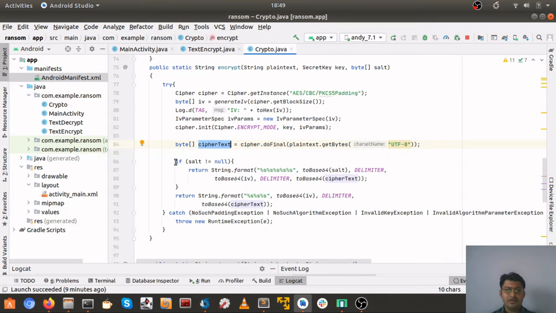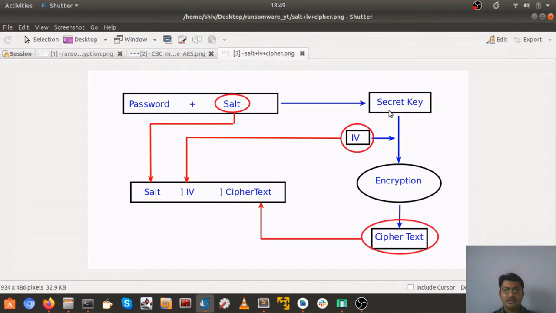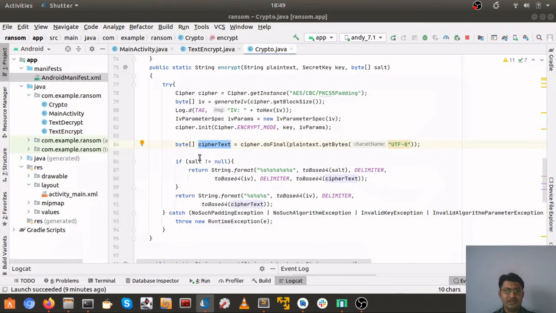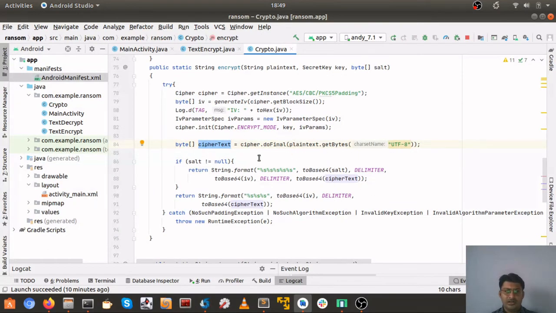And remember, in this text I showed you that we have this ciphertext, right guys? This ciphertext is built, but in order to decrypt we will need the initialization vector and the salt which were used. So what I did is I converted this using a delimiter, which is basically this thing we have defined earlier.